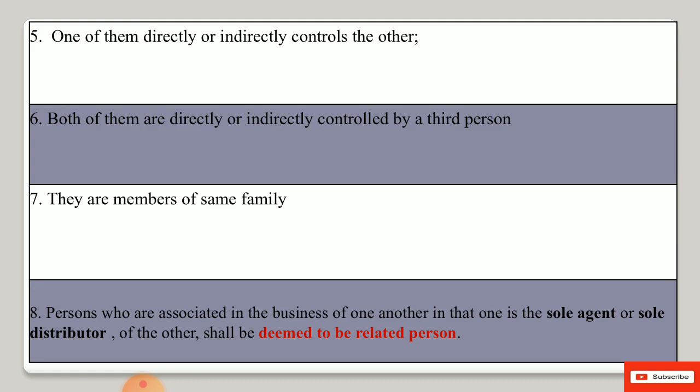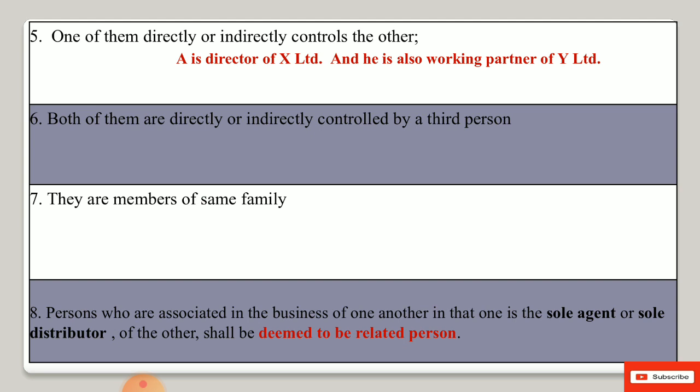Now the fifth one is one of them directly or indirectly controls the other. It means one business controls the other. For example, A is director of X Limited and he is also working partner of Y Limited. He is not director of Y Limited, he is the working partner.